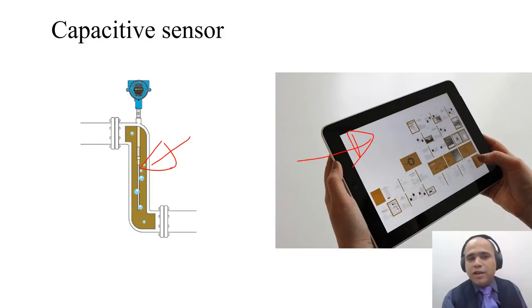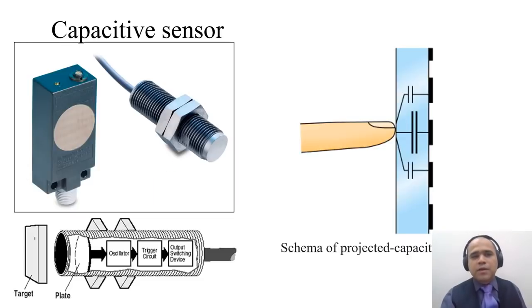A contactless capacitive sensor is used whose capacitance changes because of the arrival of air bubbles. These capacitive sensors are again contactless types, so they can be considered a type of proximity sensor, and they have an internal oscillator trigger circuit and the output is taken directly to the controller.